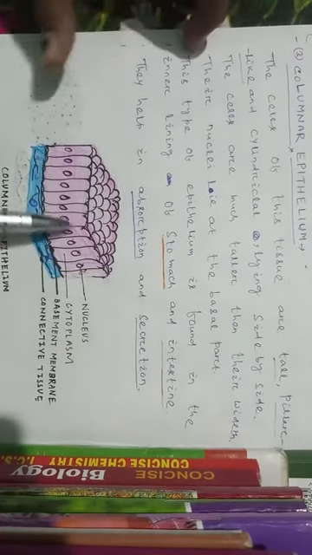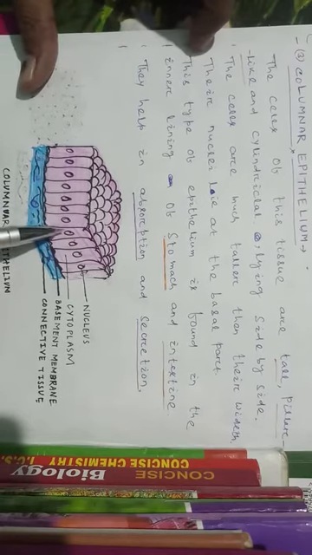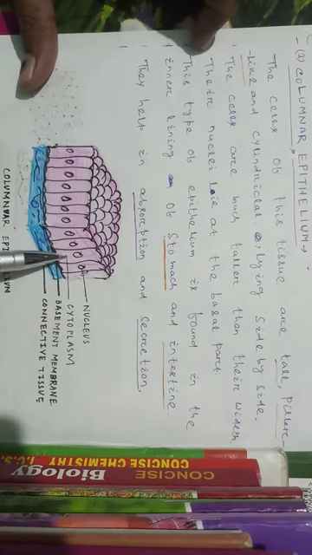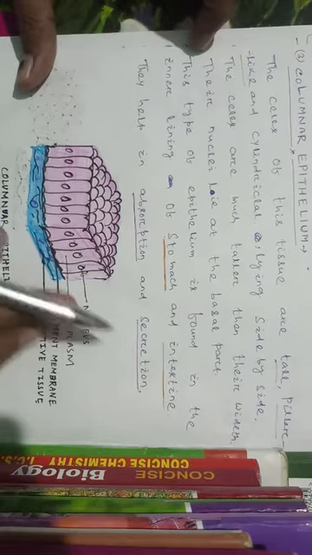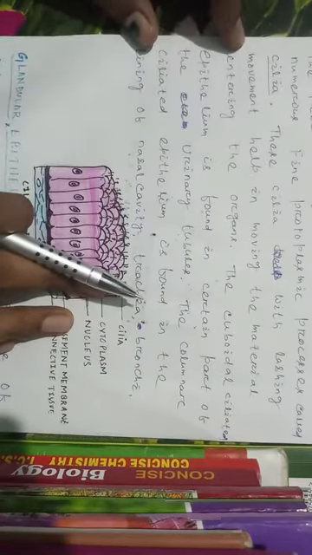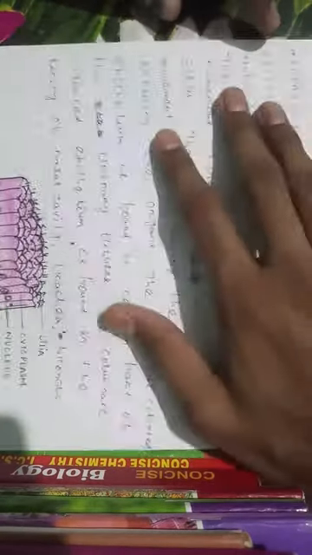This is the structure of columnar epithelium. The cells look like a pillar-like structure. This is the nucleus, this is the cytoplasm of the cell, this is the basement membrane and these are the connective tissues. Then the ciliated epithelium.